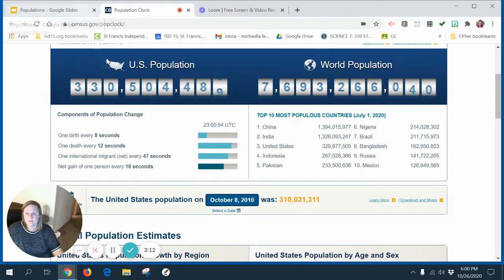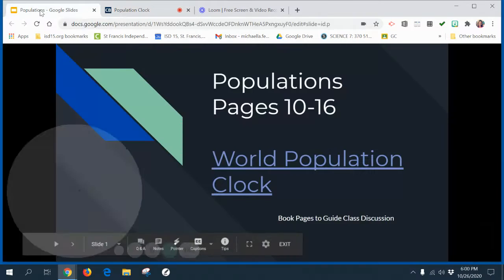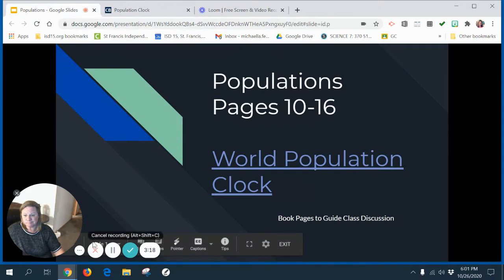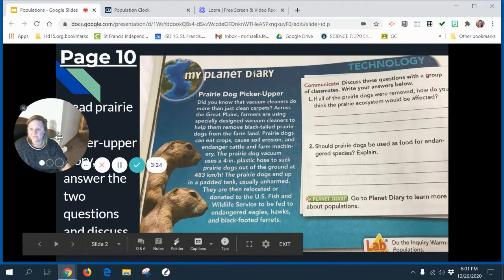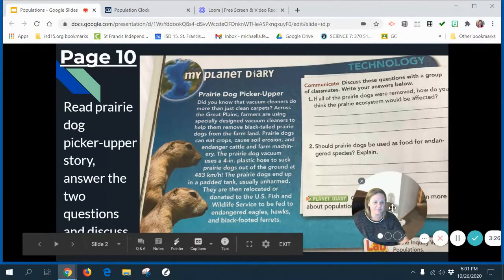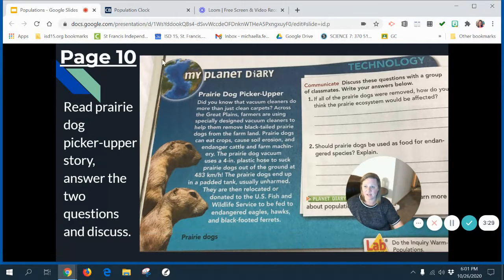But we can study populations in terms of humans and people. We can also look at that in terms of wildlife and things like that. So on the next page here, if you have your textbook, there's a little fun part in the textbook here called Prairie Dog Picker Upper, and it's on page 10.